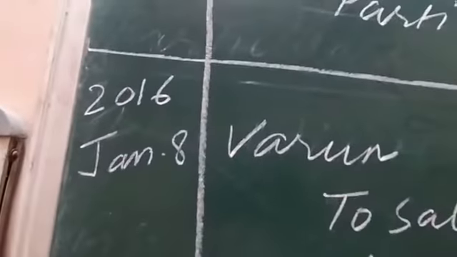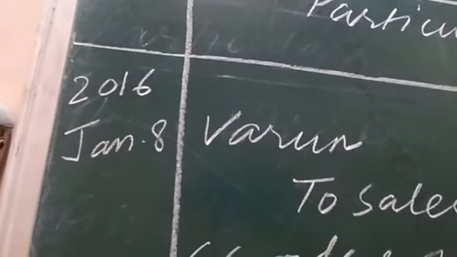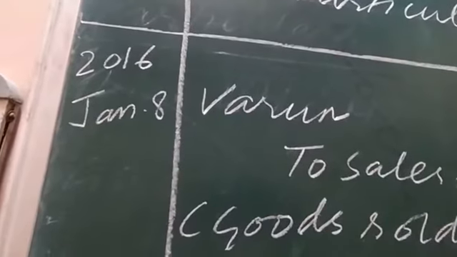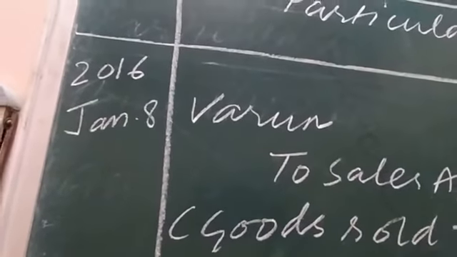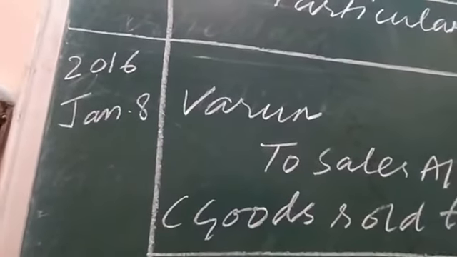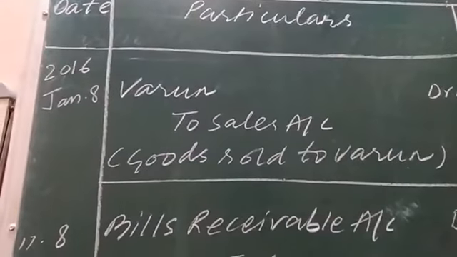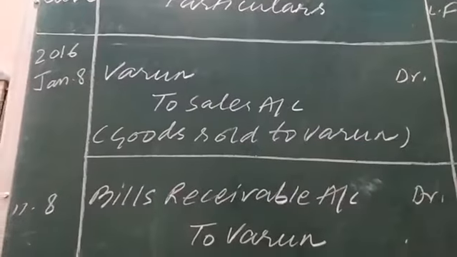When 3 days before its maturity, just count the date of maturity. Just add 2 months: Jan 8, Feb 8, March 8. March 8 is the due date. Okay, right? And the date of maturity will be at 3 days of grace. March 8 plus 3 days, it will be March 11.